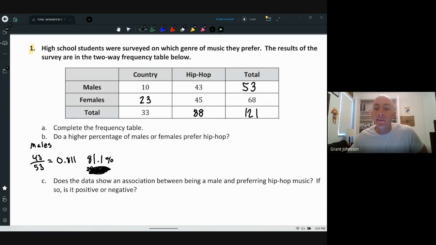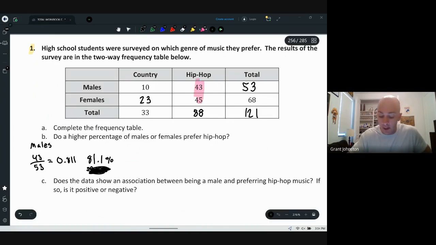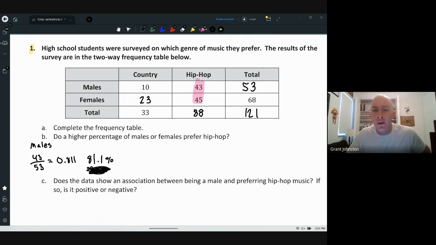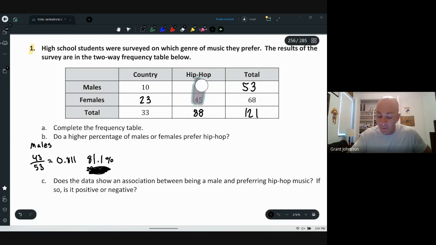How about the females? Maybe I should have introduced this a little differently, but if we're trying to see if males or females prefer hip hop more, if you just look at the numbers, you might think, oh, females prefer hip hop more. More of them voted for hip hop. But here's the thing. There were more females surveyed than males. So we actually have to go and find these frequencies.